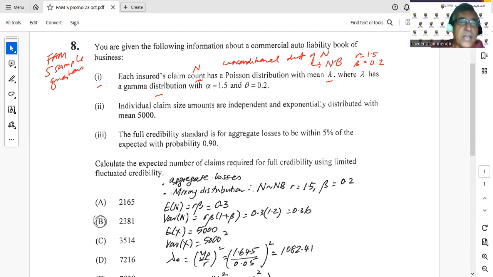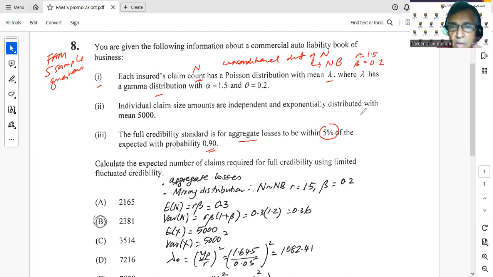Then part 2 of the information in the question: individual claim size amounts are independent and exponentially distributed with mean 5,000. So we know the expected value is 5,000 and the variance will be 5,000 squared. The full credibility standard is for aggregate losses to be within 5% of the expected with probability of 0.9.